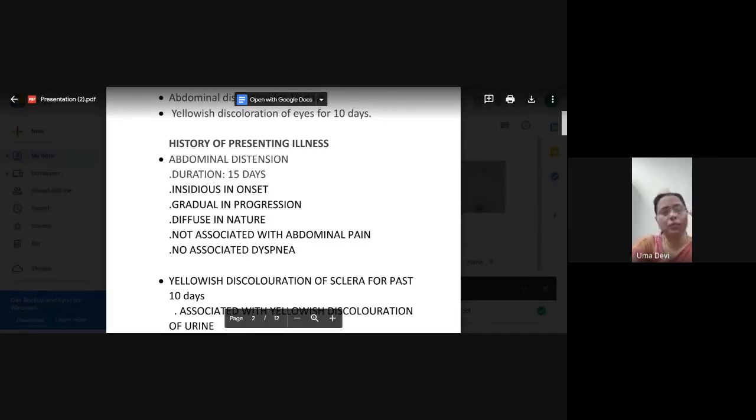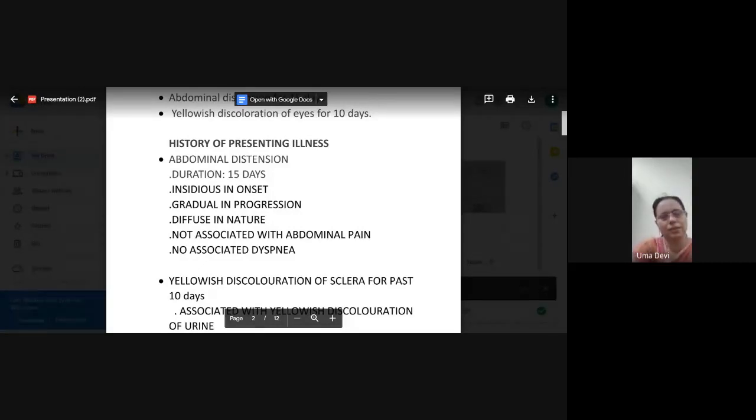Okay. Now, "not associated with dyspnea" - is it very relevant? Should we say it with the abdominal distension? What are you trying to bring out? I don't think not associated with dyspnea is relevant here. It could be associated with pleural effusion, no? So that is why you wanted to bring out this. Not much relevant, but the others are all okay.